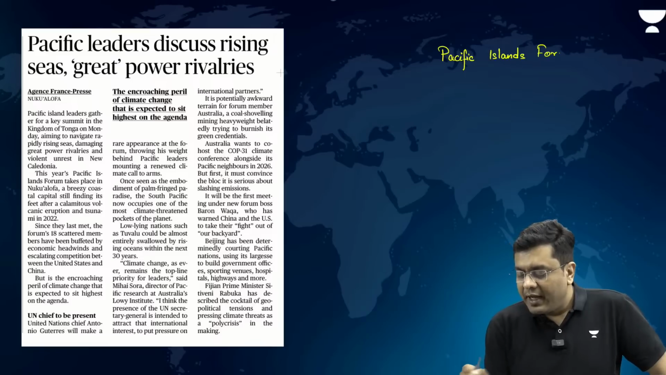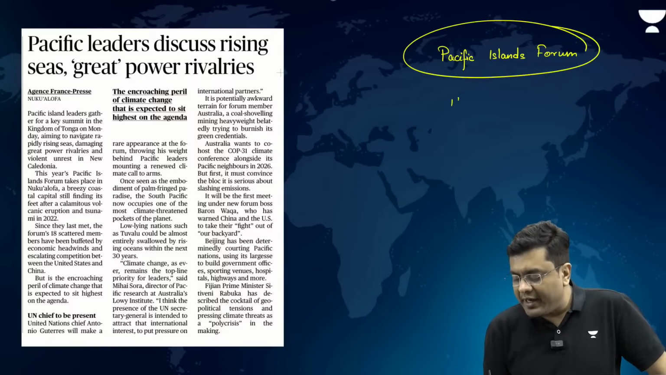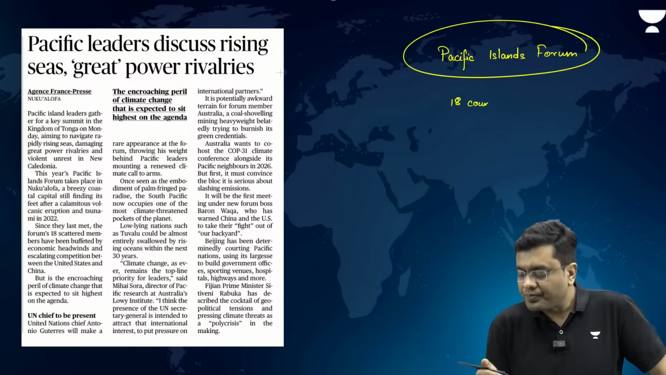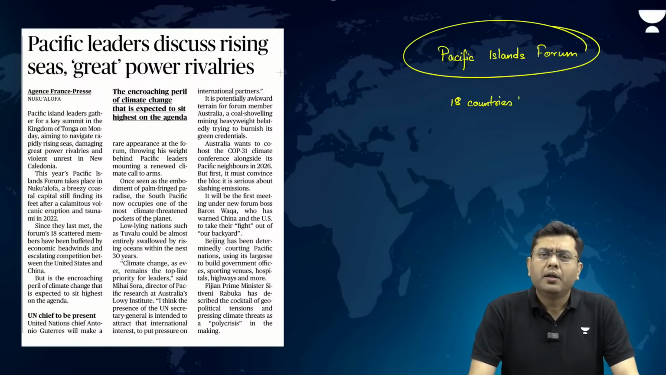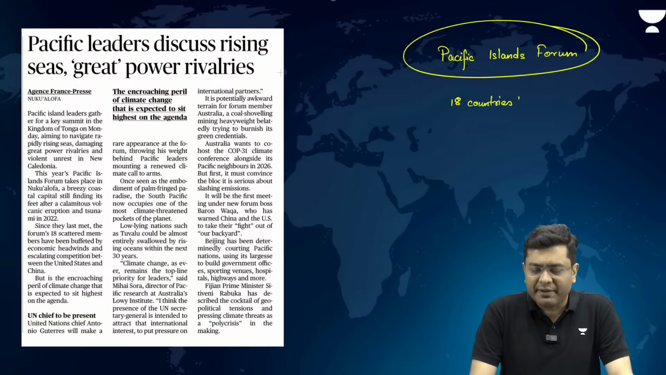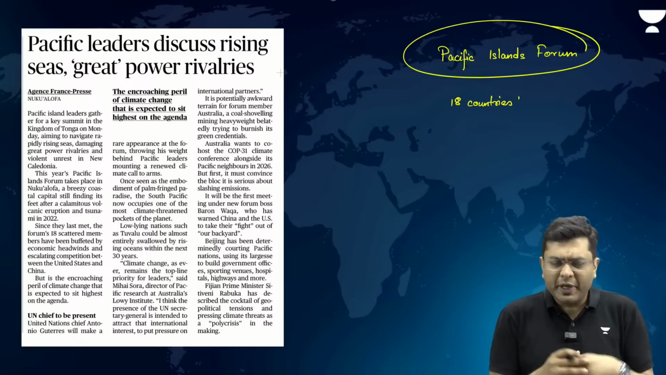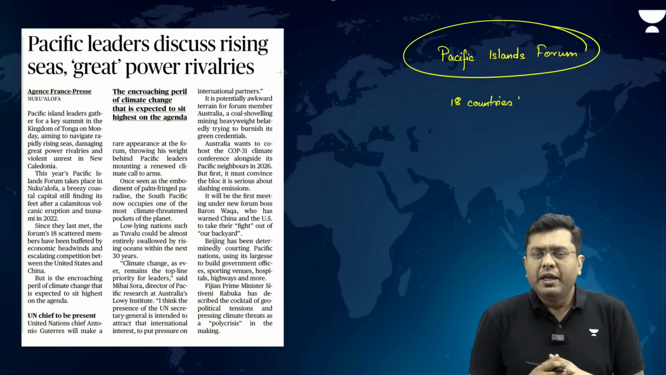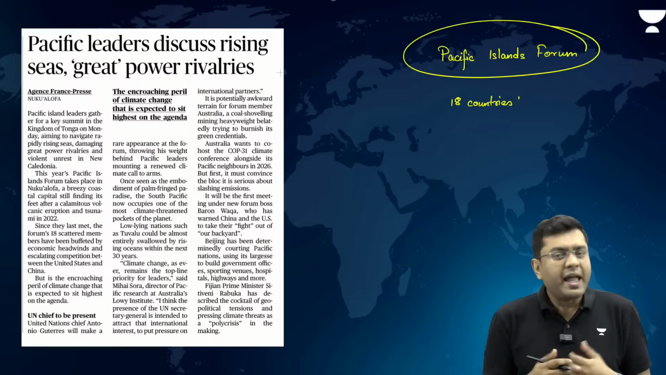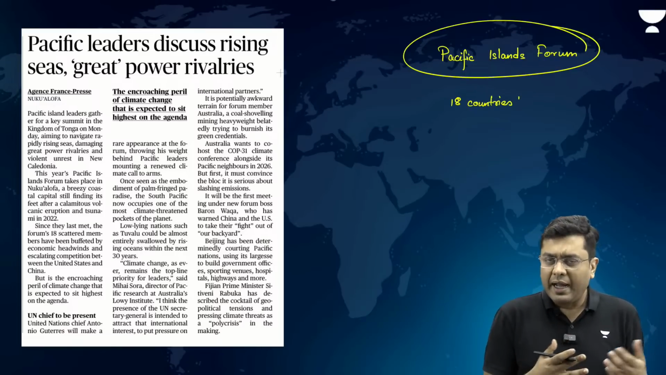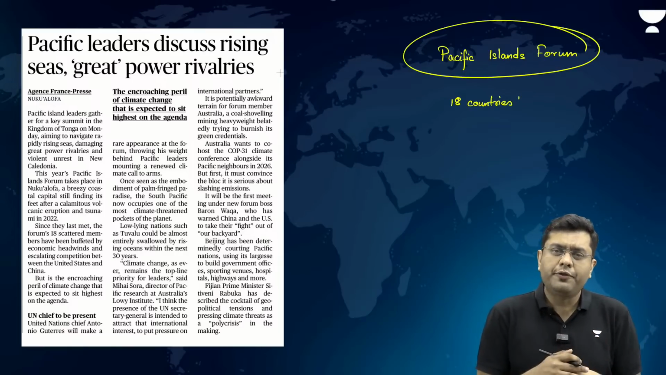Now, this is a grouping of 18 different countries in the Pacific region who basically came together in the early 1970s to voice their opinion for a combined action, because these are very small countries. Now, this year, this forum actually met in the island of Tonga, in the capital of Tonga.